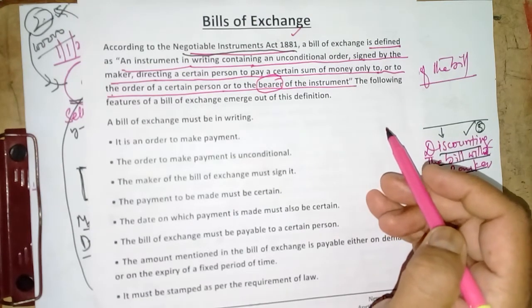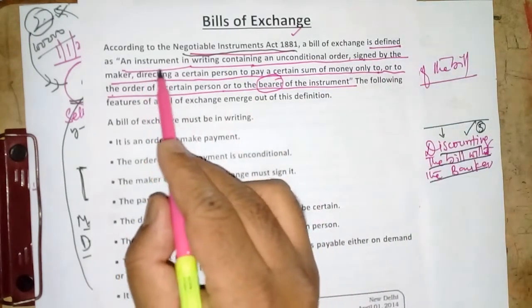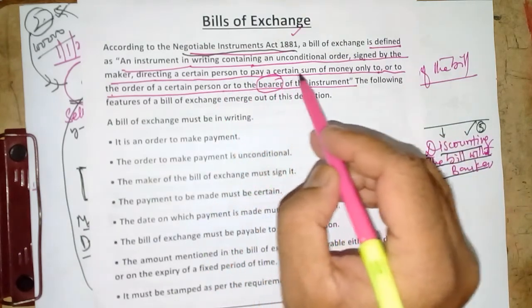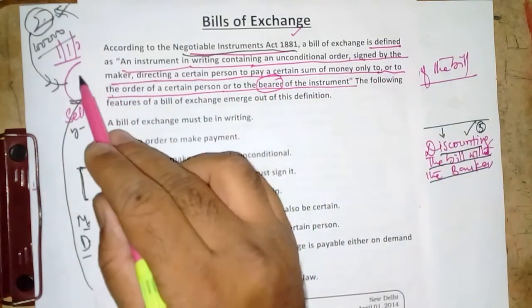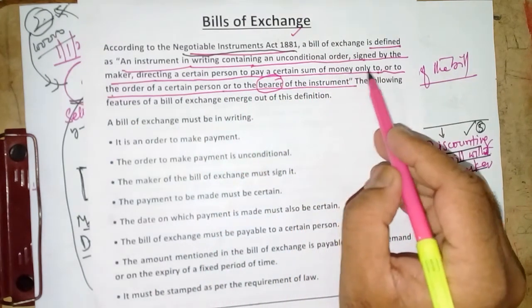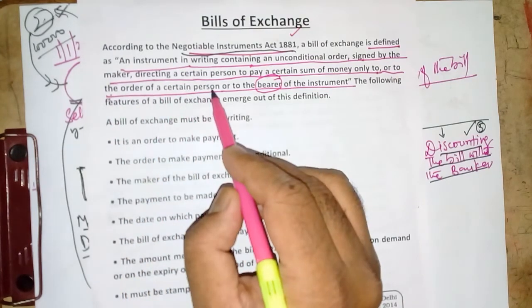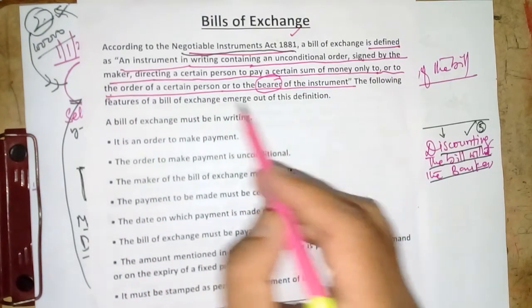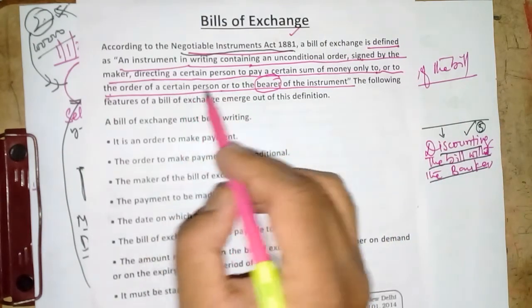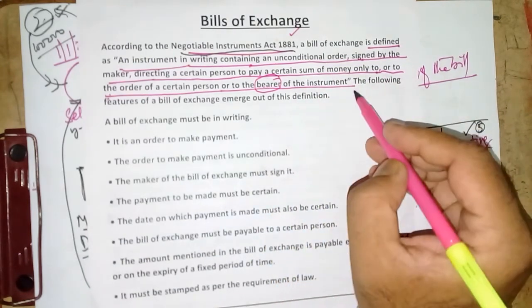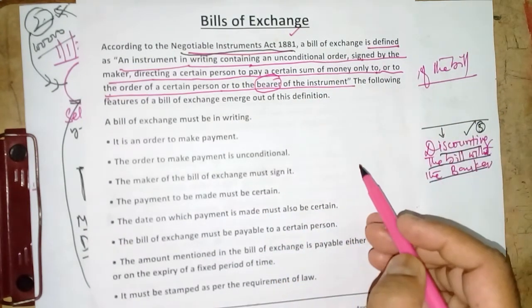So the definition says that an instrument in writing containing an unconditional order signed by the maker directing a certain person to pay a certain sum of money. In the sense, in the case X is directing Y to make the payment to the order of a certain person. He can mention the name of ABC and make the payment to ABC, or to the bearer, whoever holds this bill instrument, to that person, right? So this is the definition.